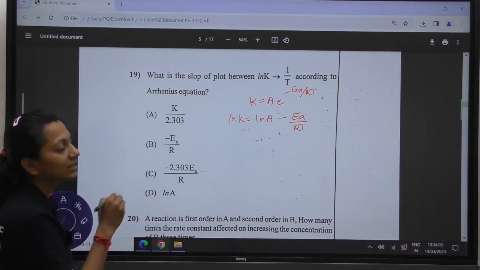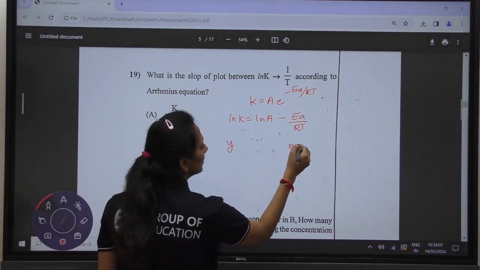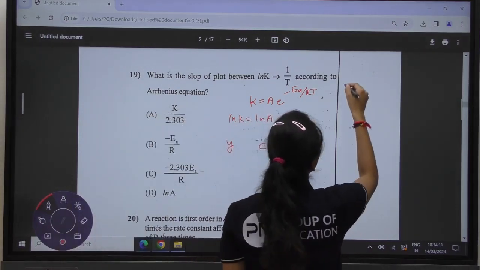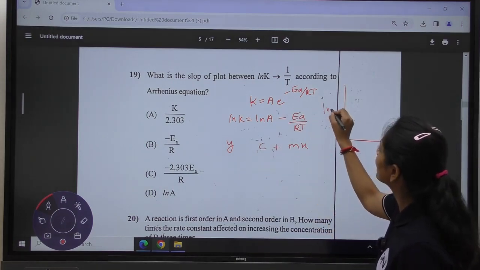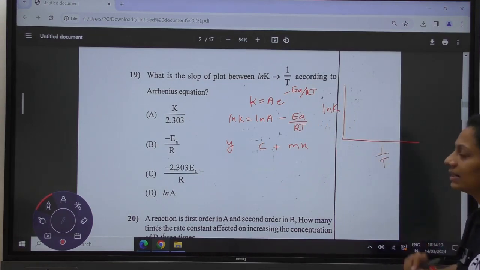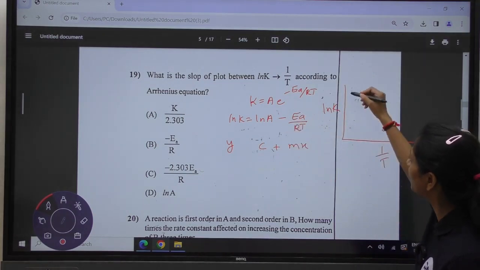If you compare this with the formula y is equal to mx plus c, we can have a plot in which we have a graph of y, that is ln k, versus 1 upon T. We will get the slope in the negative form, minus Ea upon R.